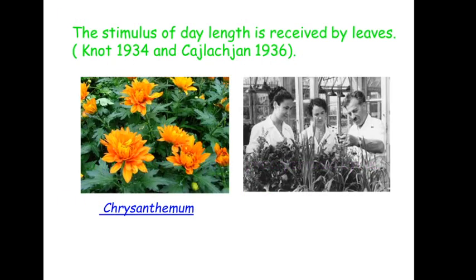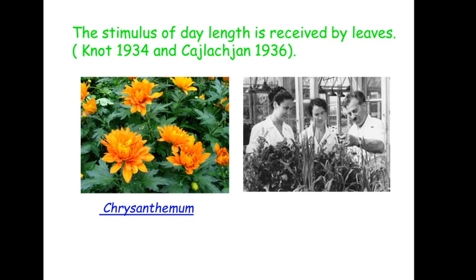Now, which part of the plant is responsible for reception of this photoperiodic stimulus? We know leaves are there, the stem, the branches, and roots will be there. Which part of the plant actually receives this stimulus, which ultimately leads to the process of flowering? It is definitely not chlorophyll. Why is it not chlorophyll? Because chlorophyll does not absorb the far red light.